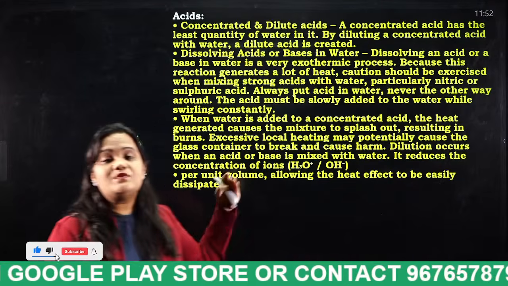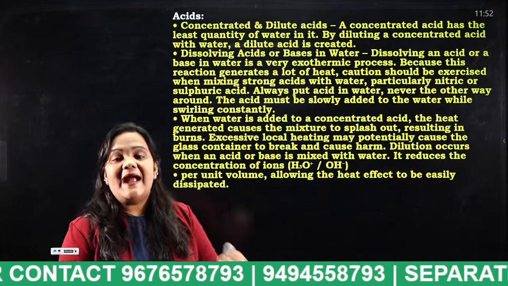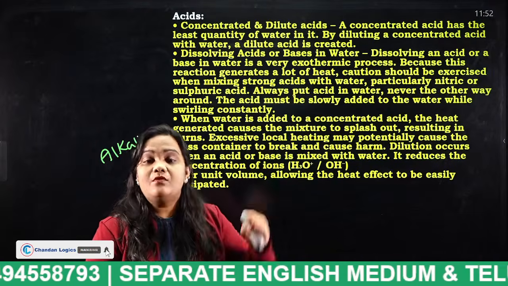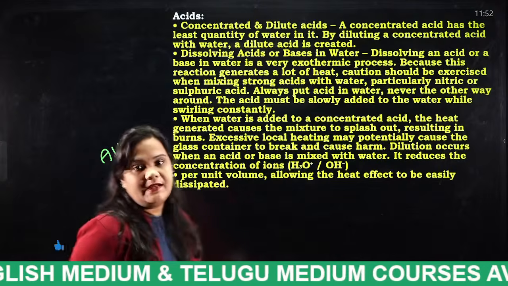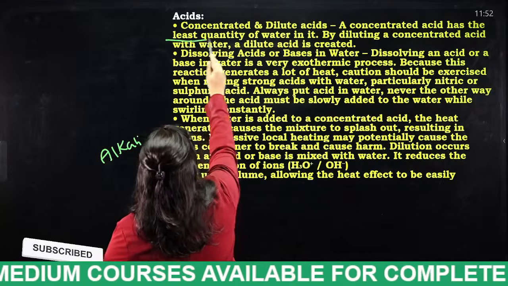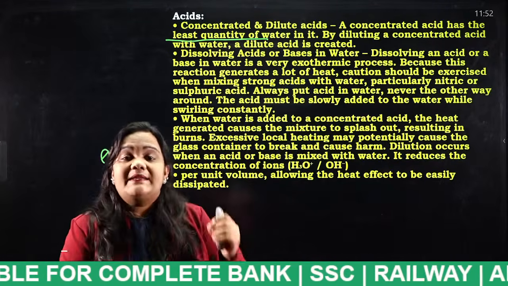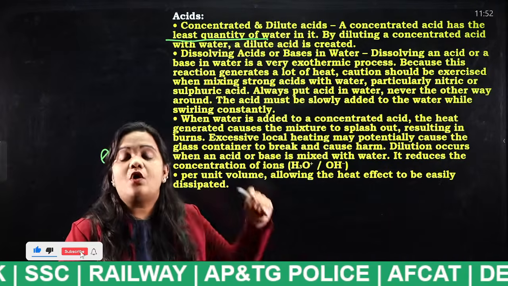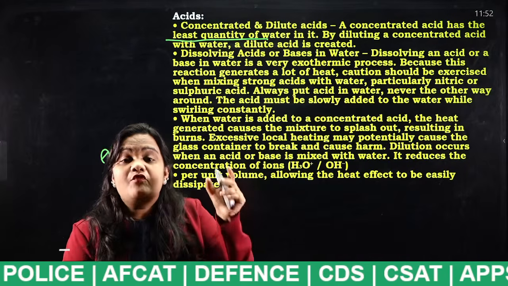How many types of acids have I told you? Two types: concentrated acid and dilute acid. What is concentrated acid? What is dilute acid? A concentrated acid has the least quantity of water in it. That means the acid known as a concentrated acid has very low water content.